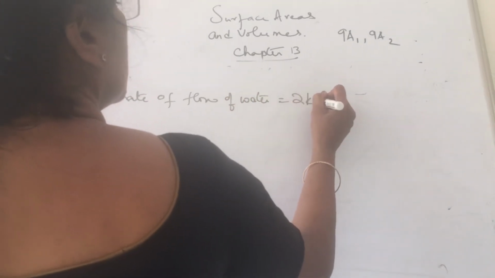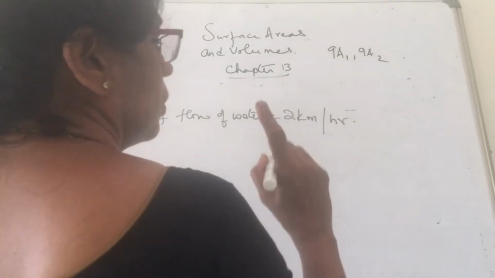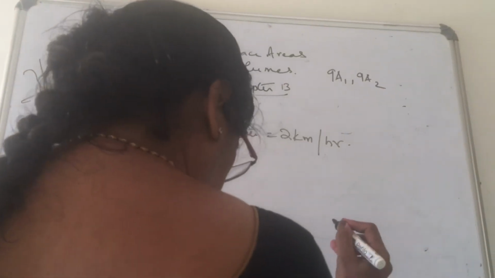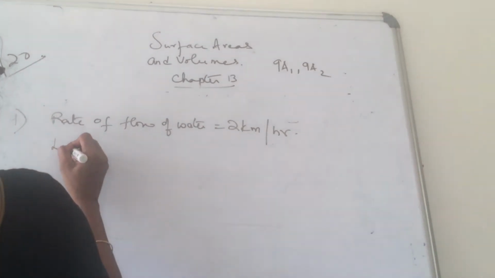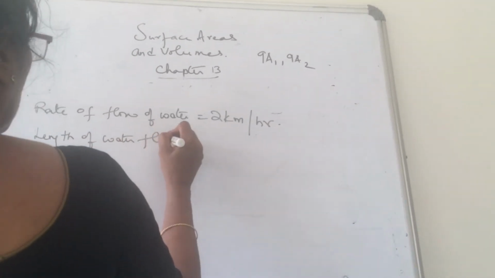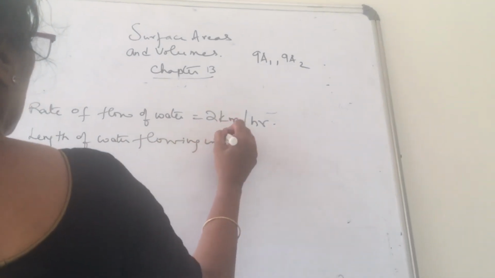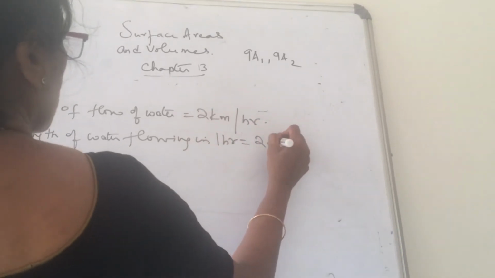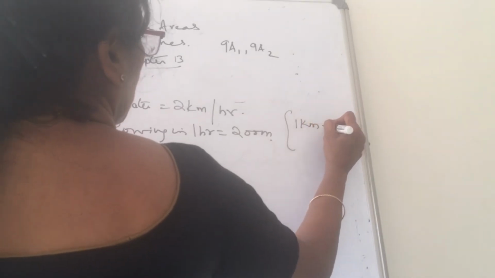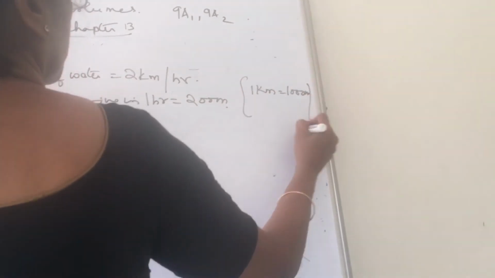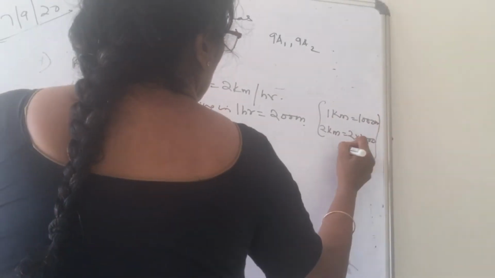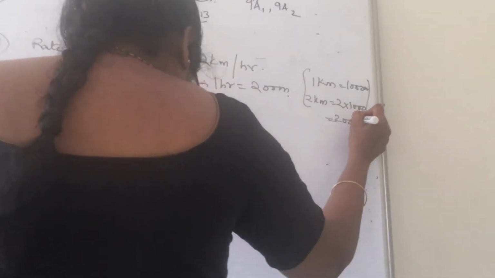2 kilometers per hour. Per hour means 1 hour. How much water is flowing in 1 hour? Length of water flowing in 1 hour is equal to 2000 meters. Why? 1 kilometer is equal to 1000 meters. 2 kilometers means 2 into 1000, that is equal to 2000 meters.